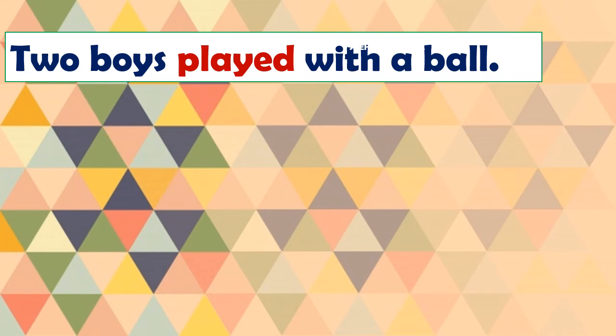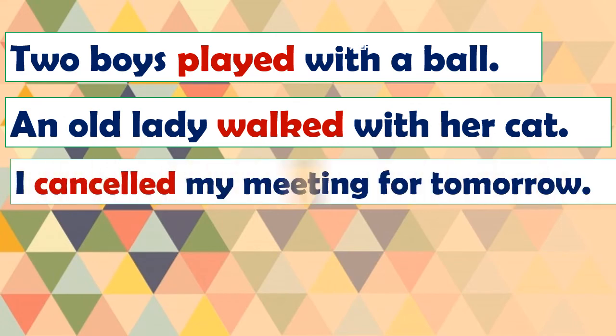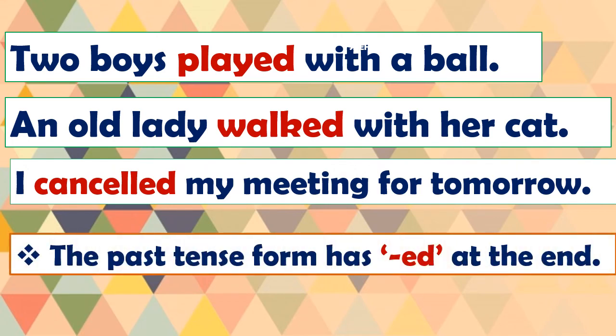Two boys played with a ball. Look at the verb in this sentence. An old lady walked with her cat. I cancelled my meetings for tomorrow. The past tense form has ed at the end. We are just revising here. We know all these things we have learnt earlier: whenever we use past tense forms, we use ed at the end of the verb. Play, played, walk, walked, cancel, cancelled.